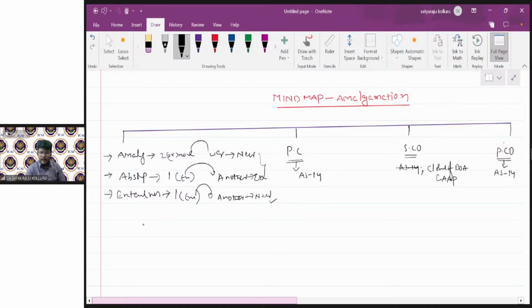Now, in case of PC, AS14 clearly defines that the amount payable by the purchasing company to the shareholders of the selling company alone should be treated as PC. So here I told one slogan. What is that? To whom we are paying is relevant.